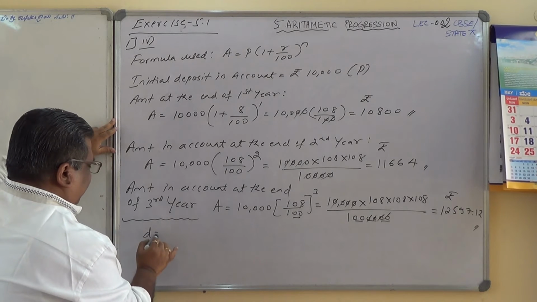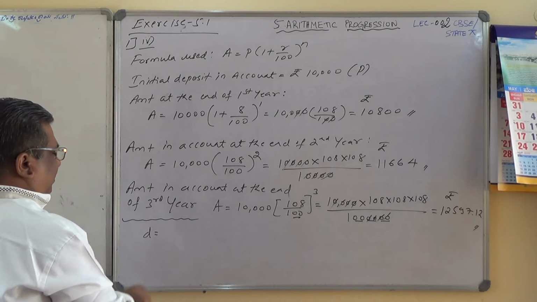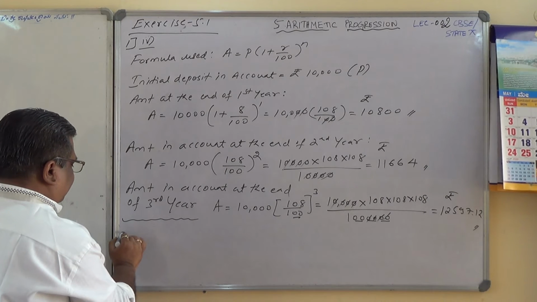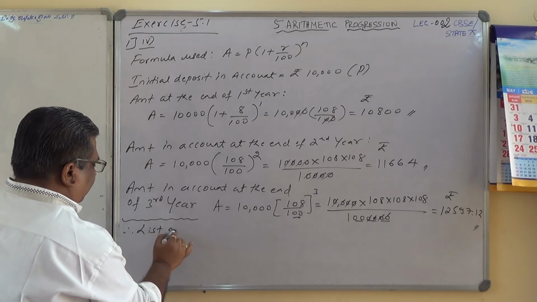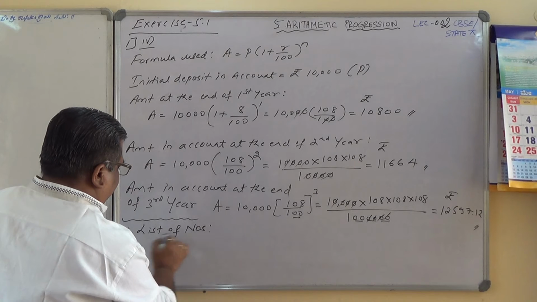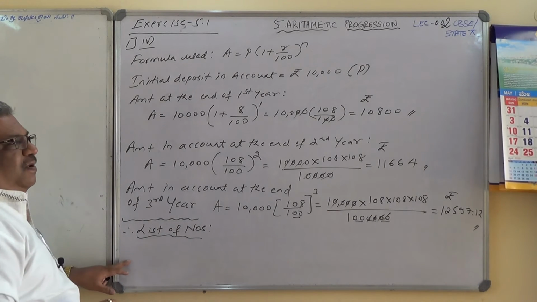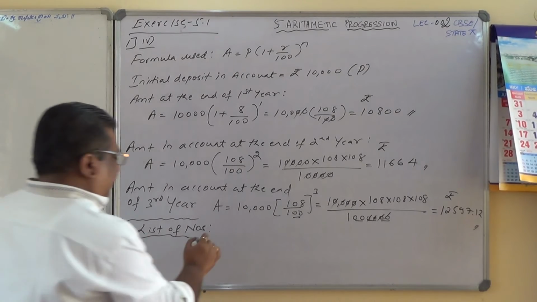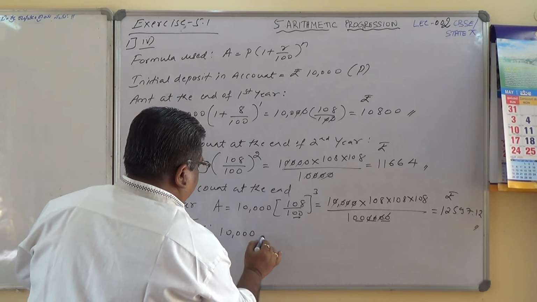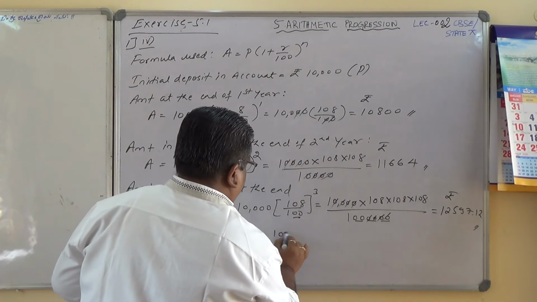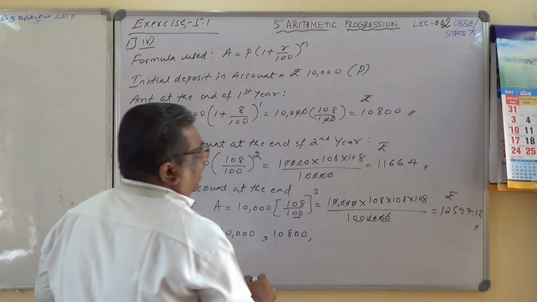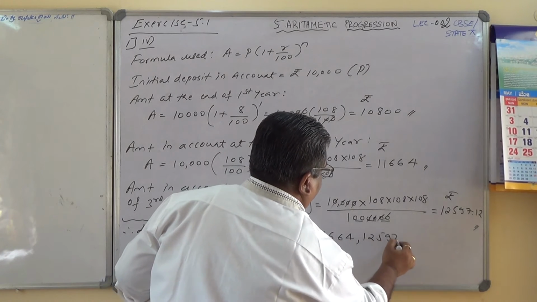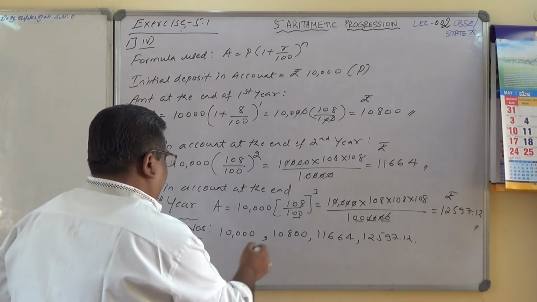So D, I am taking a shortcut here because of the space constraint. I am directly calculating the list of numbers. Therefore list of numbers, shortcut I am writing. What is this list of numbers? List of numbers formed by the amount of money present at the end of every year. Okay, that is 10,000, comma, 10,800, comma, 11,664, comma, 12,597.12.